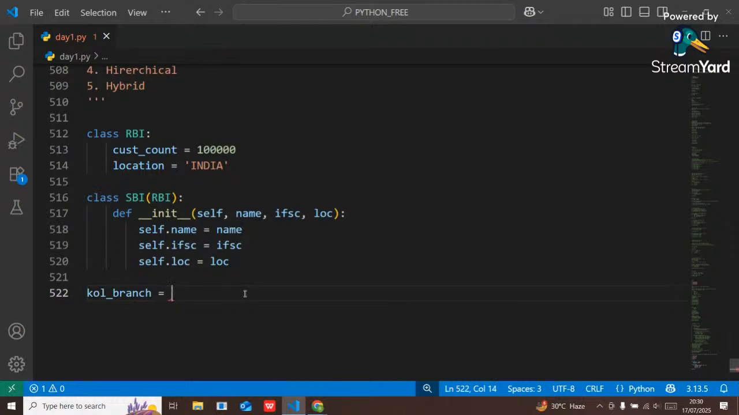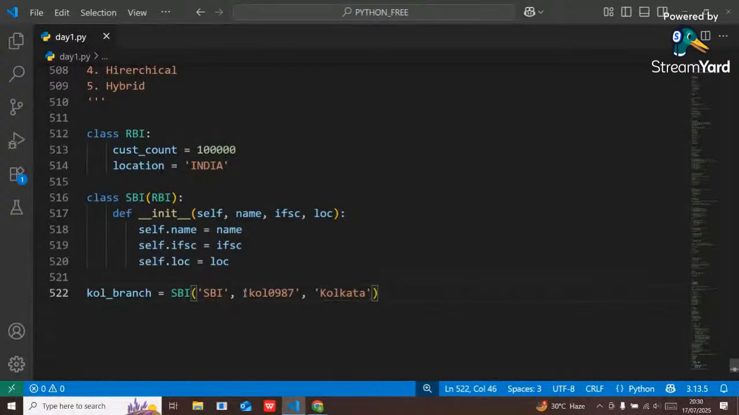Here I will call SBI. Inside this SBI I will mention my bank name. What will be my bank name? SBI, same. Then the IFSC: Kolkata, so KOL and any number, 0987. That's my IFSC. After that, location is Kolkata. That's it.